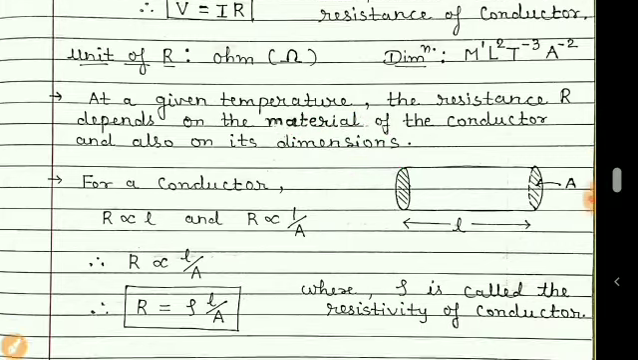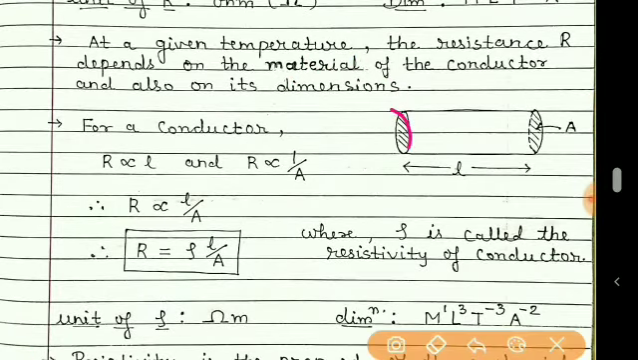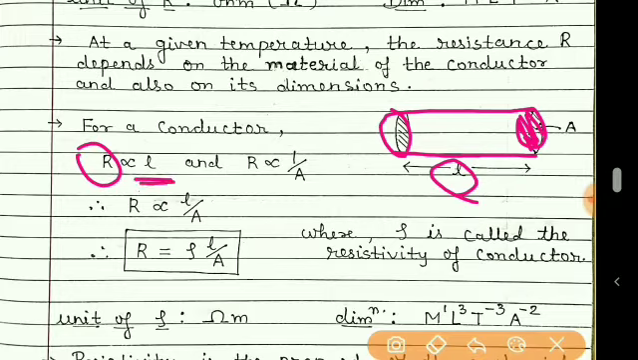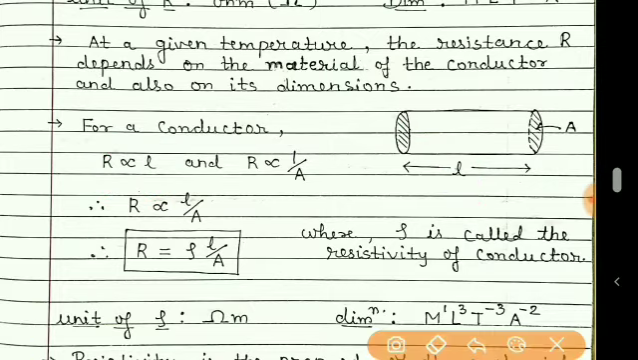Now here, if we consider a cylindrical conductor, then we know that it has a length and a cross-sectional area, meaning its thickness is given by its cross section. It was found that the resistance is directly proportional to length. If the length of the conductor increases, then resistance also increases. If the length decreases, then resistance will decrease. So it is directly proportional to length L.